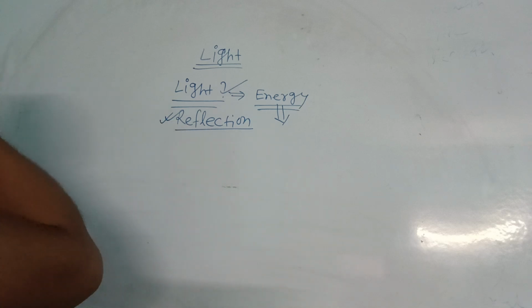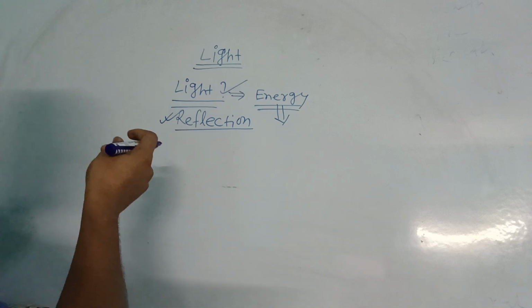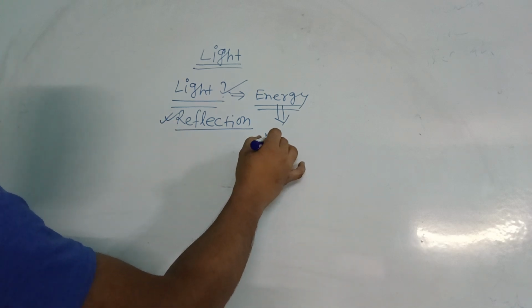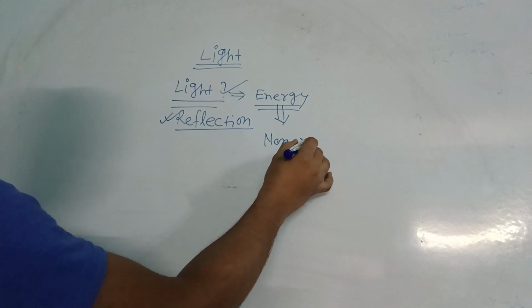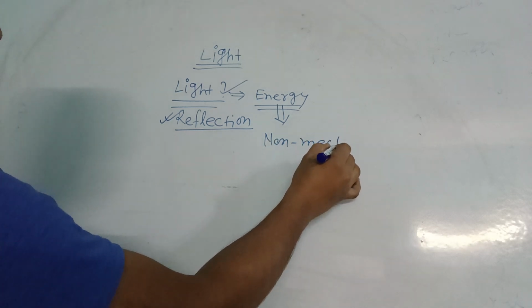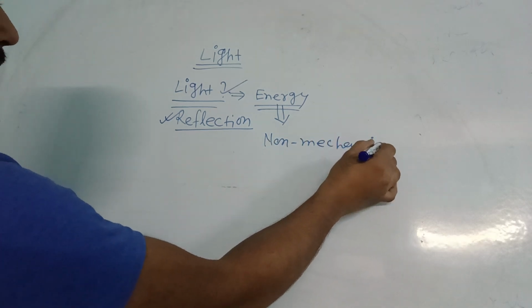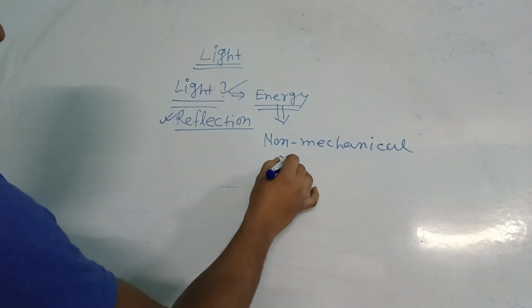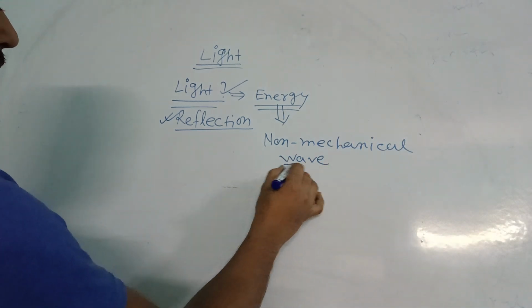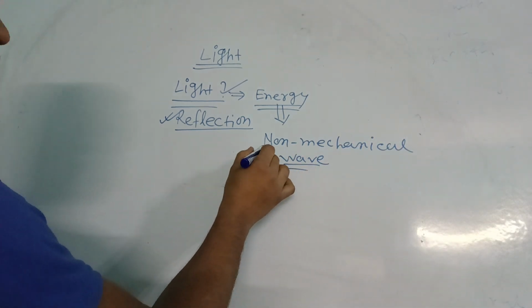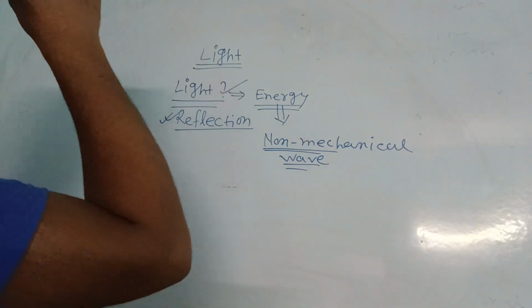This is non-mechanical energy, or we can say a non-mechanical wave. So what is a non-mechanical wave?